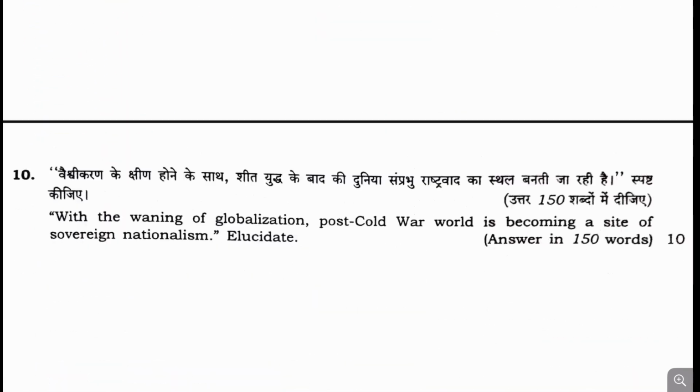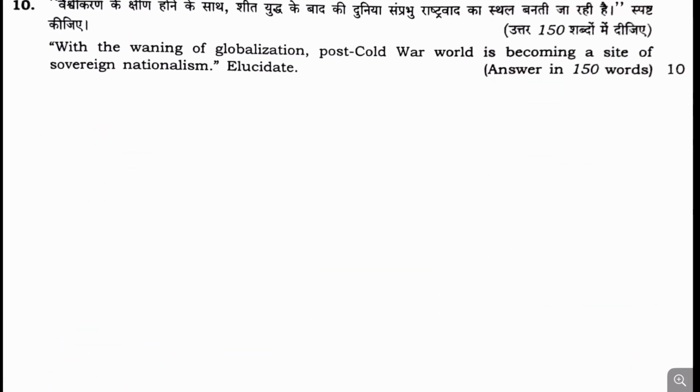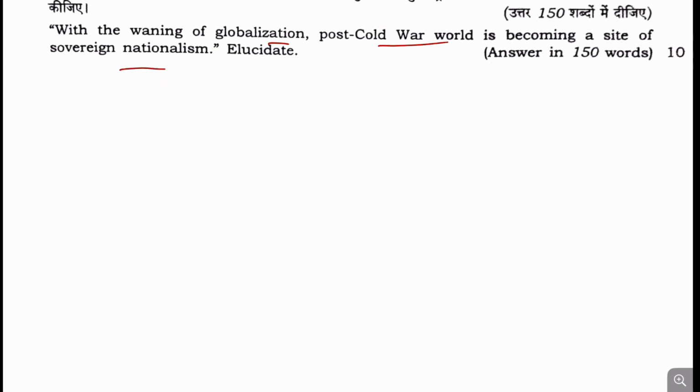Now moving to the next question, question number 10. With the waning of globalization, the post Cold War world is becoming a site of sovereign nationalism. Elucidate. Because of different nationalist and protectionist tendencies, the post Cold War era witnesses this in today's world.